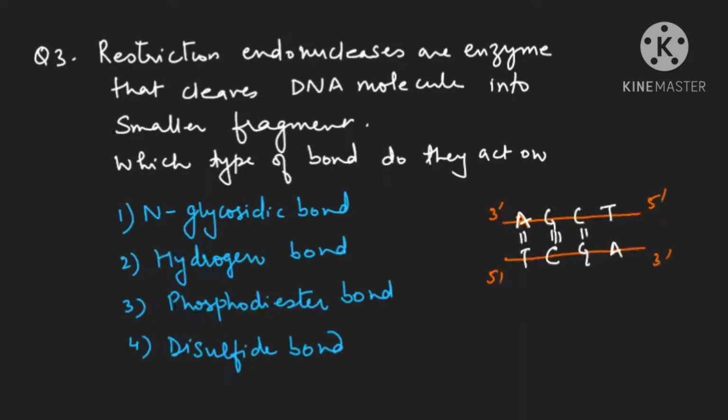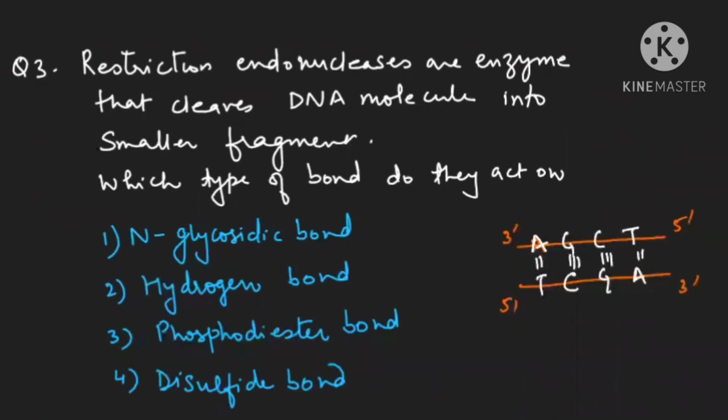You know very well, between A and T only 2 hydrogen bonds, and between G and C there will be 3 hydrogen bonds. Now, restriction enzymes will recognize a particular sequence. Right now, I've drawn one sequence. This is known as a palindrome. Palindrome means if you read from 3 dash to 5 dash, let us assume I'm reading from here, I'm saying A, G, C, T. And from here also I'll say A, G, C, T. I hope you have understood this much. So they are known as palindromes.